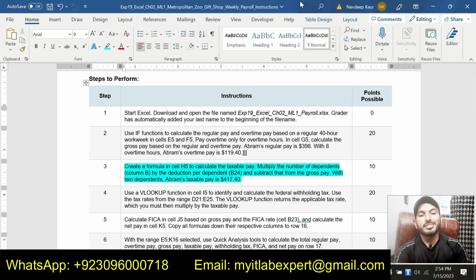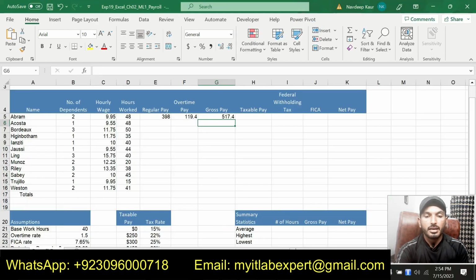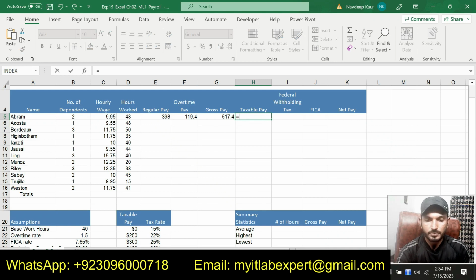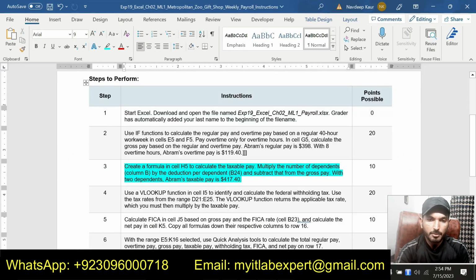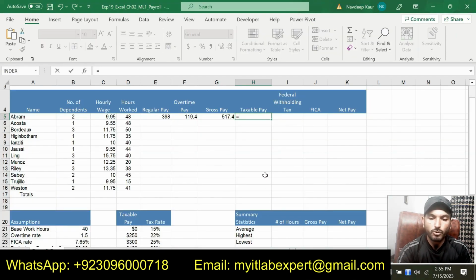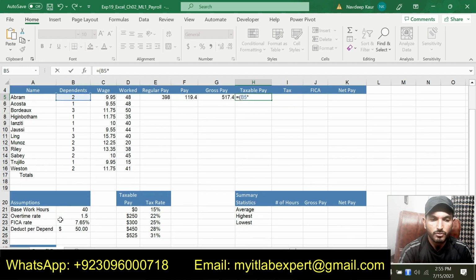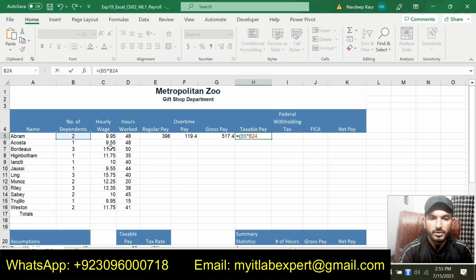So now we are going to calculate the gross pay. Sorry, taxable pay, and taxable pay will be equal to multiply the number of dependents in column B5 multiplied by B24, this one, and then we will subtract this from the gross pay.